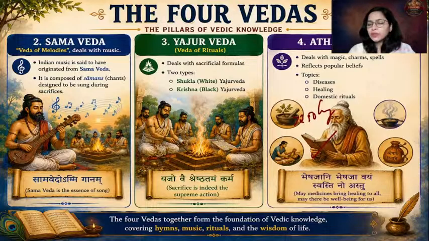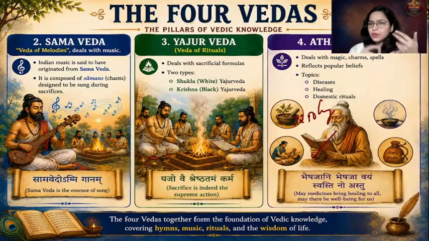Next is Yajur Veda. Why for Yajur? Why for Yajna? This deals with the exact rituals, the details of the rituals that need to be performed. It deals with the sacrificial formulas. And there are two types of Yajurved, Shukla and Krishna.